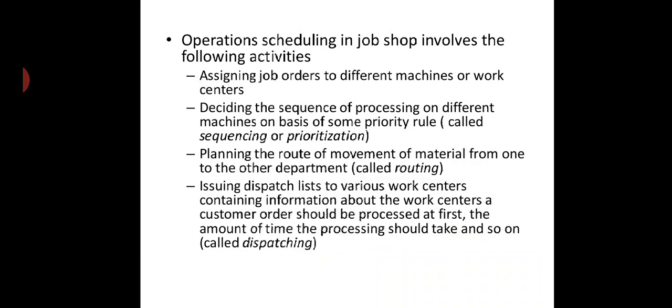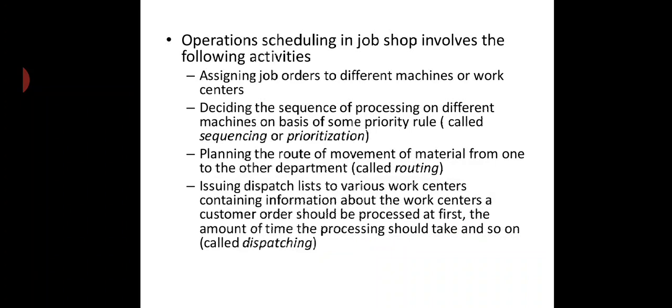Operation scheduling in job processes involves the following activities. Here is the list of activities followed in job processes. First, assign job orders to different machines or work centers. We try to assign different work orders to different machinery.